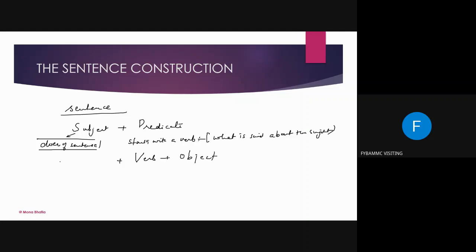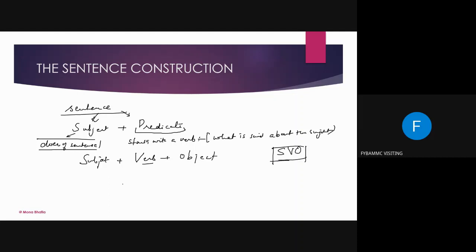So a sentence consists of a subject and a predicate. Subject is always there, the one we are talking about, and the verb is there in a predicate. Verb and object are part of the predicate. Okay? So this model is called the SVO model.